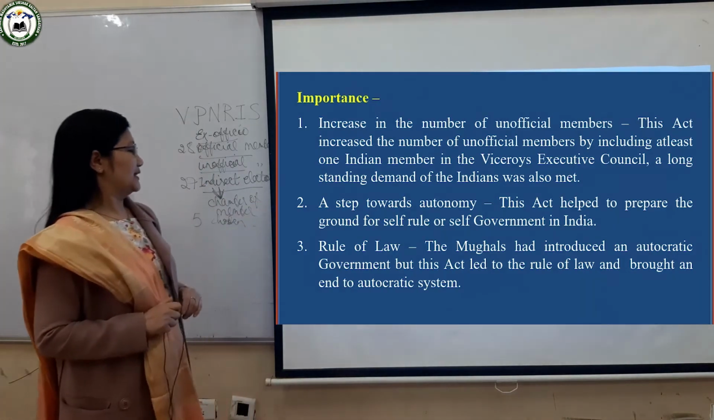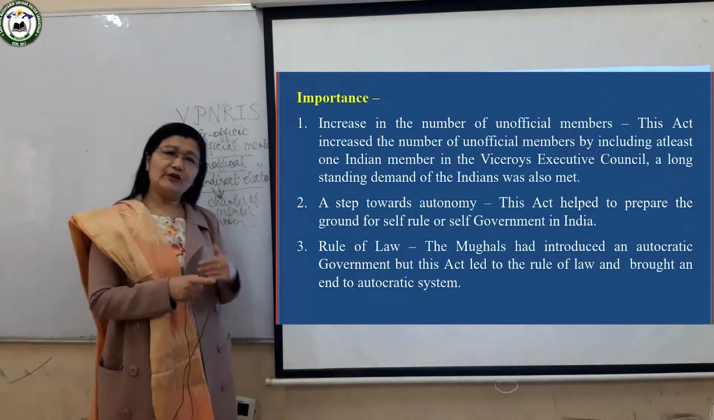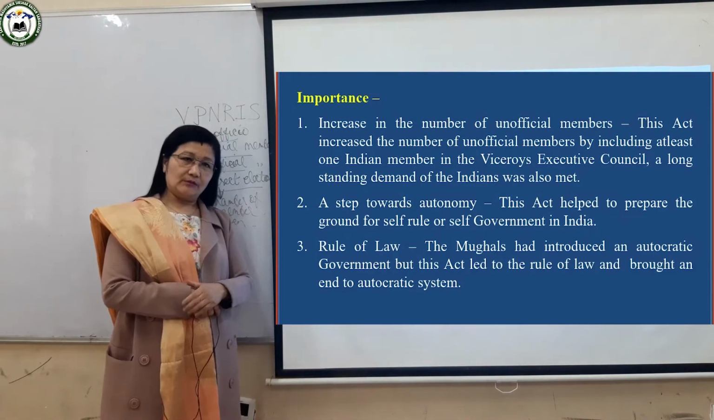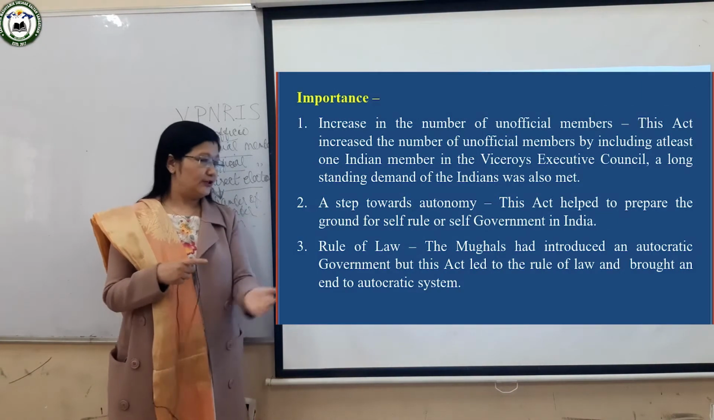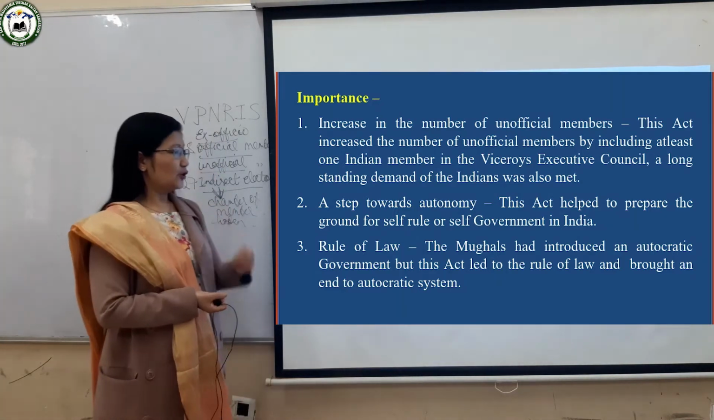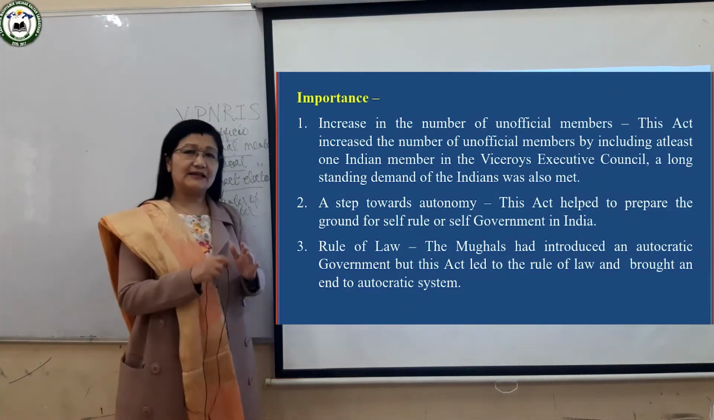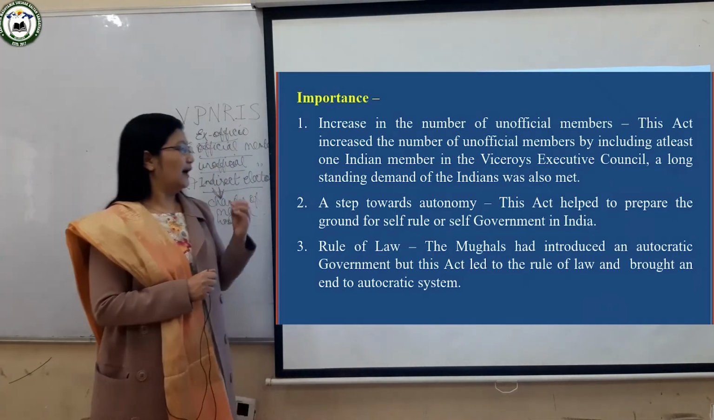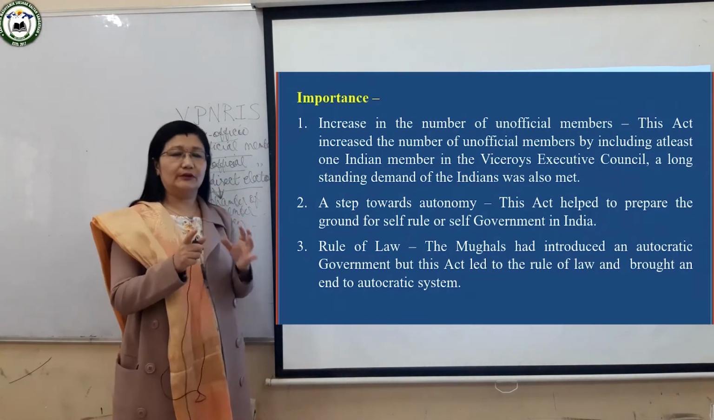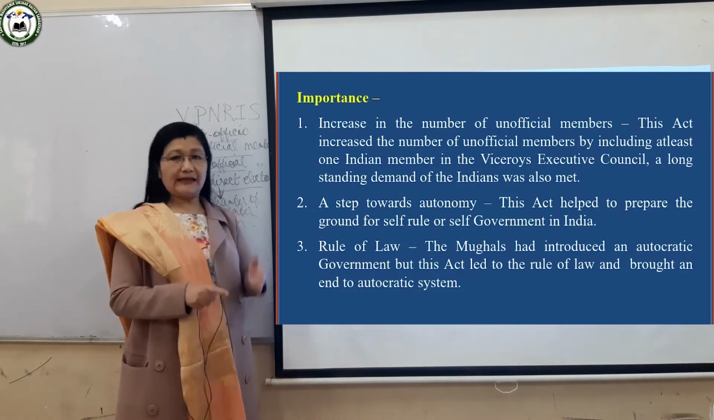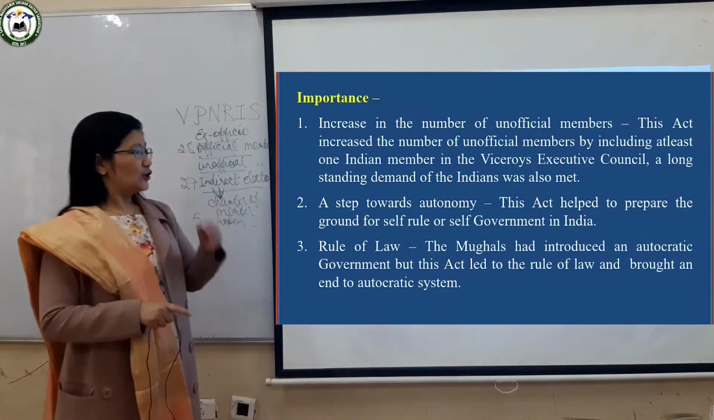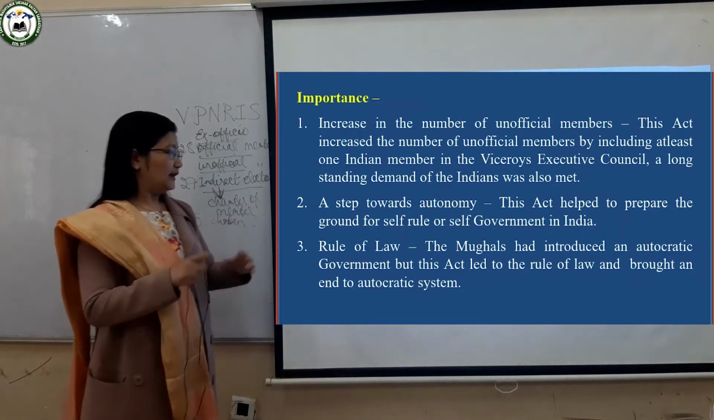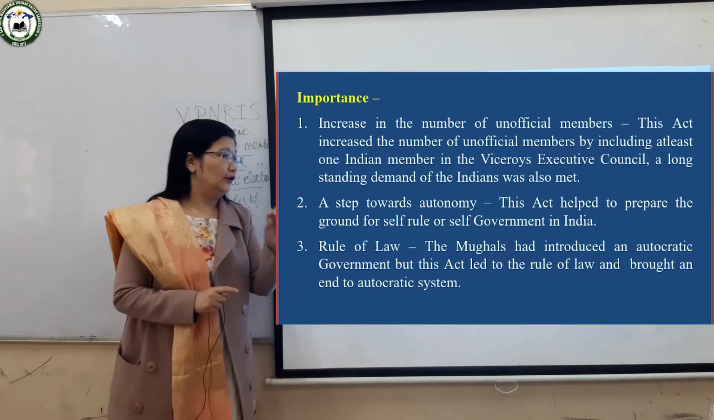And the last point is that before the British, it was the Mughals who ruled in India. The Mughals were defeated and then the British came to power. When the Mughals ruled, they were very powerful. They established an autocratic government. Autocratic means very powerful. They did not give any power to the people. So in that autocratic system, what did the British do? The British introduced the rule of law.